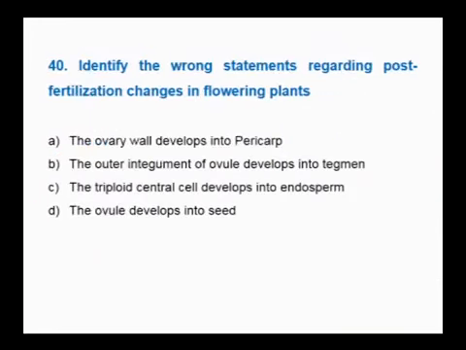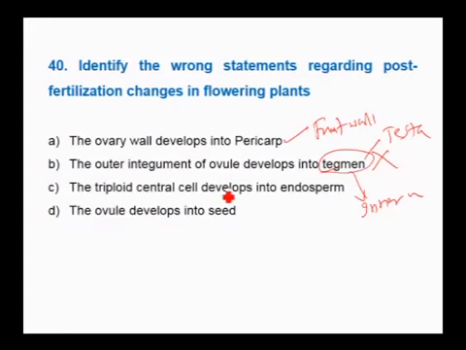Next question. Identify the wrong statements regarding post fertilization changes in flowering plants. This question I already discussed even in the first chapter. The ovary wall develops into pericarp, correct, also called fruit wall, correct. The outer integument of ovule develops into tegmen. See, this is wrong. Outer integument develops into testa. The tegmen is developed from inner integument. Therefore this statement is wrong. The triploid central cell develops into endosperm, correct. Ovule develops into seed, correct. Therefore the wrong statement is B, the answer is B.